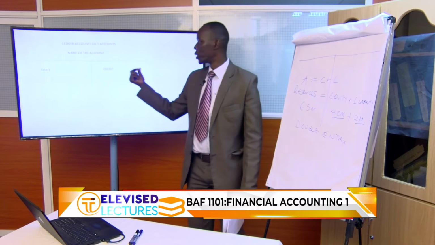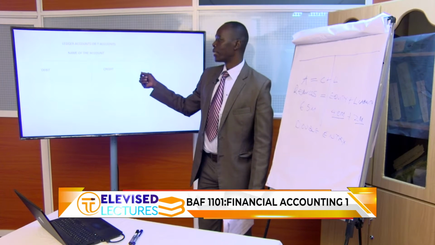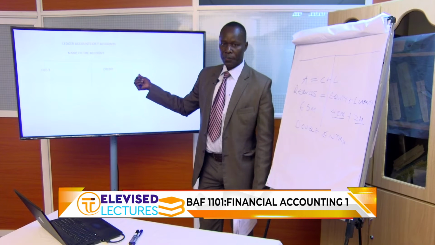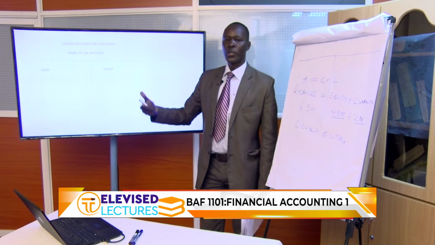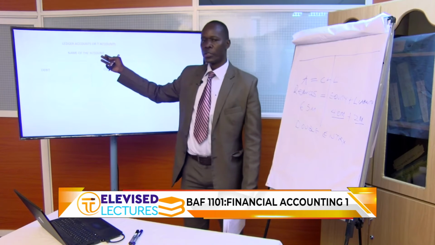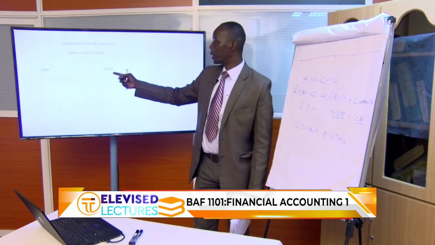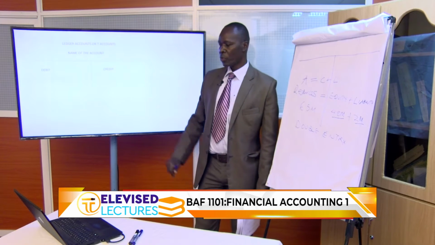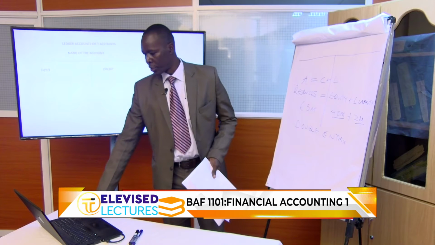If you record on my right, then you are crediting the account. There are some rules to follow to know where to record a transaction. You have to write the name of the account, first of all. You will show the dates and then the amount. So I'll share with you the rules to be followed when recording transactions.